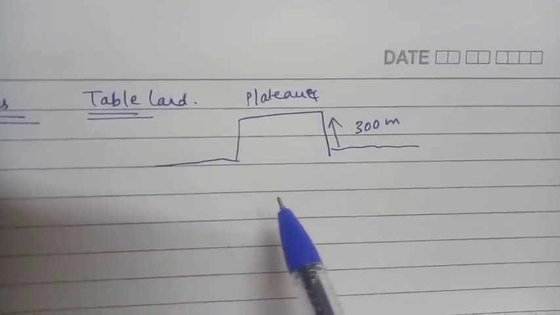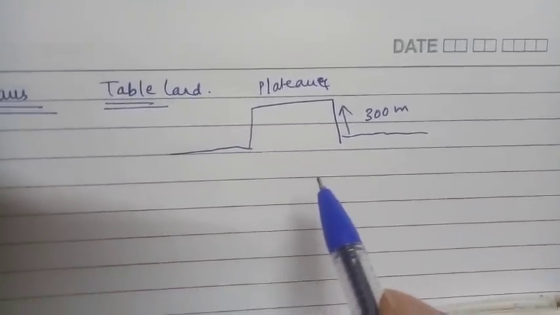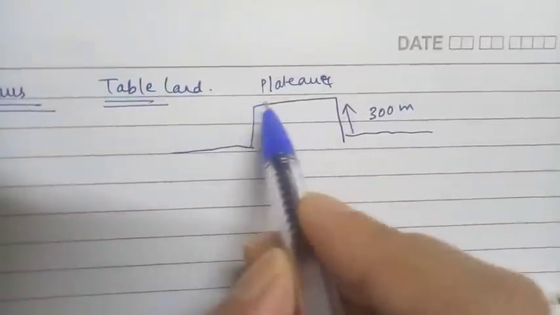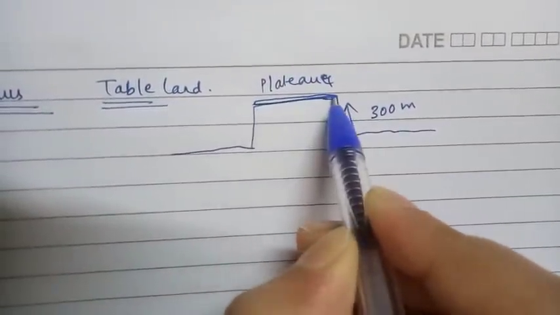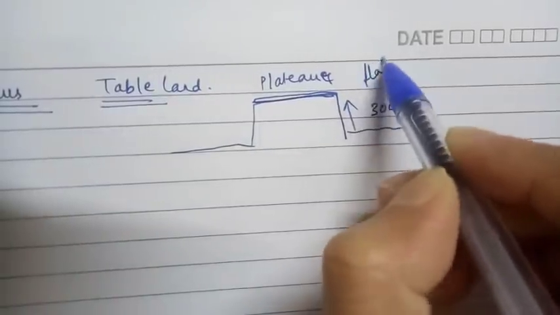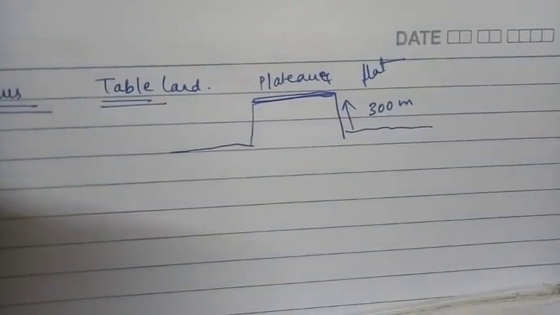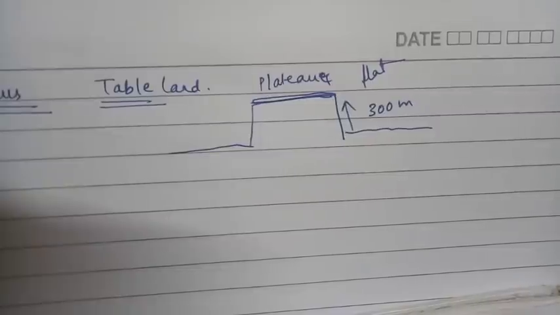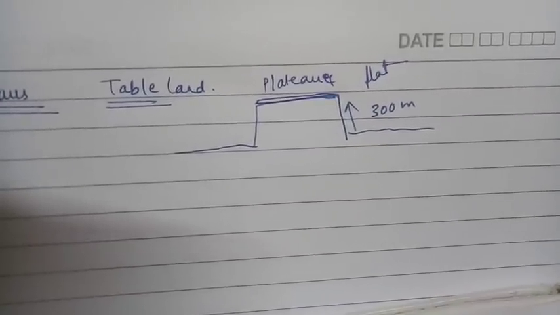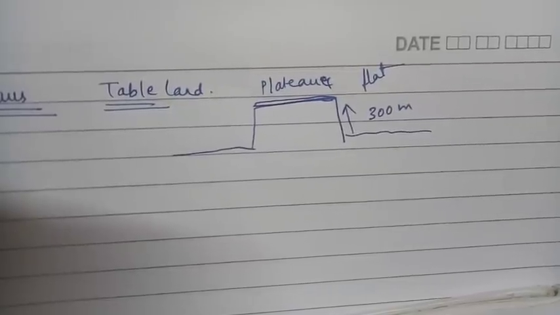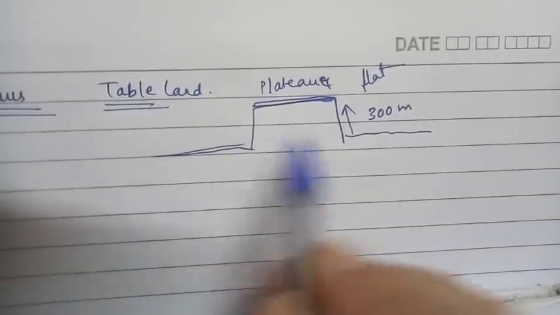An area of highland usually consisting of flat terrain. If you are seeing this particular portion, the top, it is completely what? Flat. It is completely flat. That is raised above, significantly above the surrounding area. This is the surrounding area.